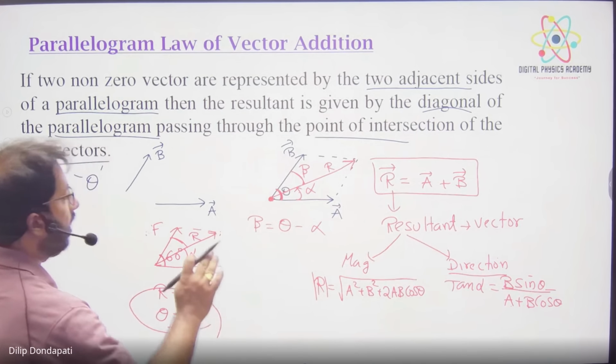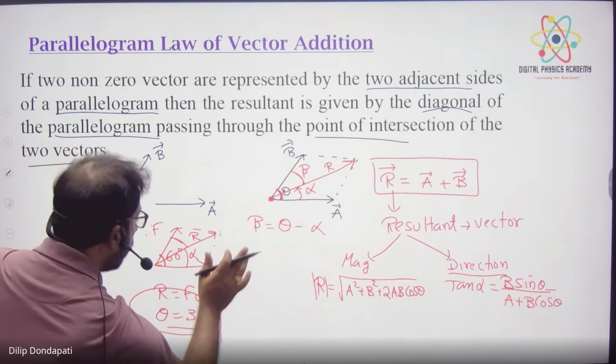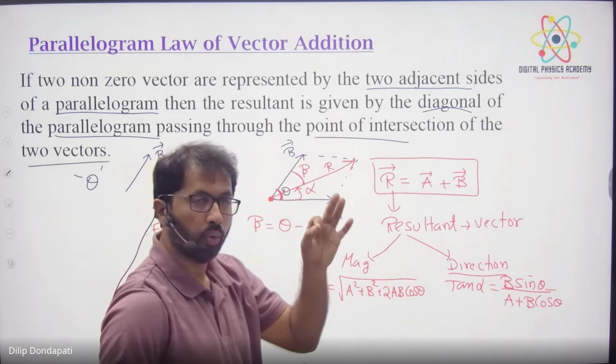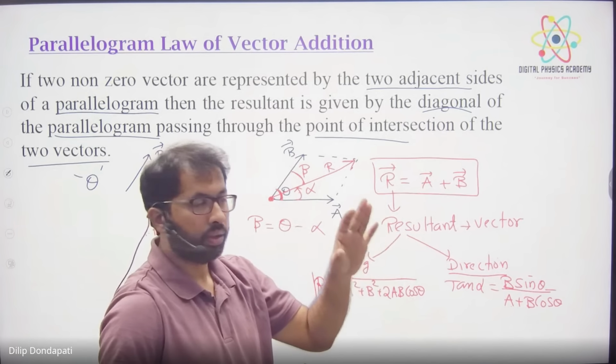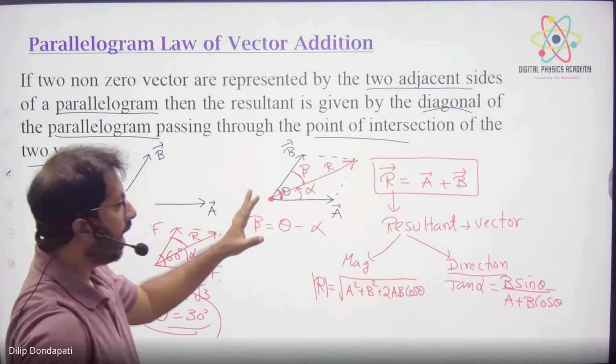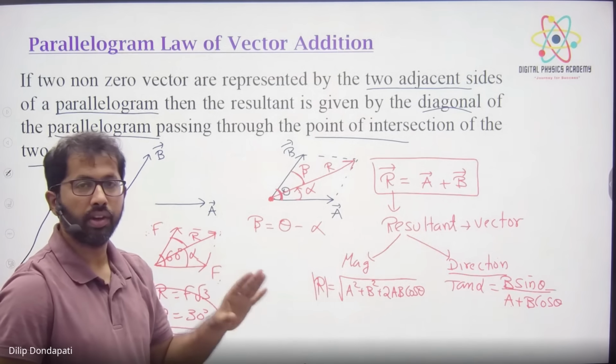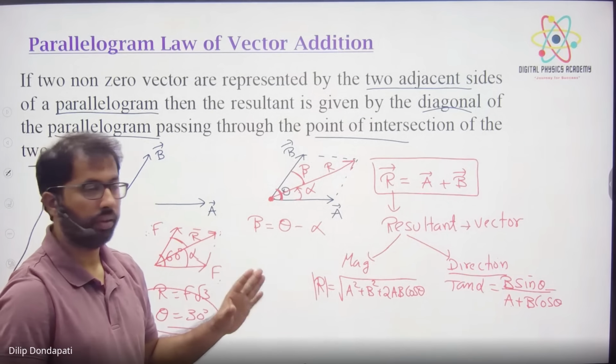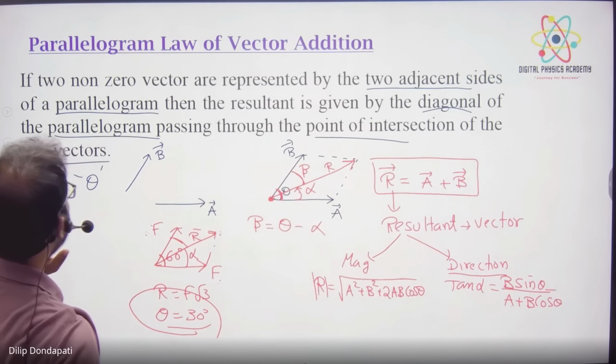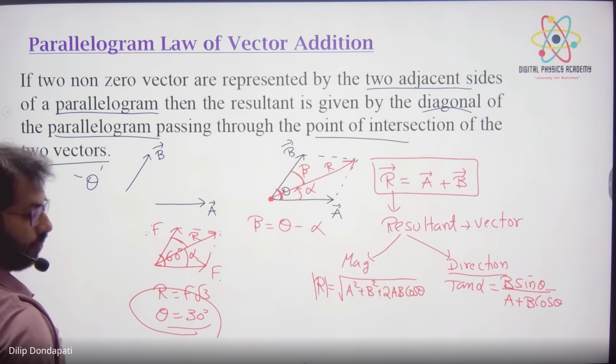So this is vector addition. We can add two vectors. Now we can add only two vectors at a time. By using the parallelogram law, we can add only two vectors at a time. We cannot add 3 vectors, 4 vectors, 5 vectors at a time. Okay. So this is called the parallelogram law of vector addition.